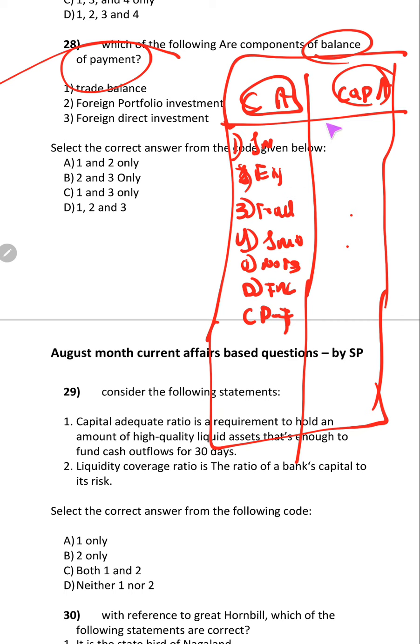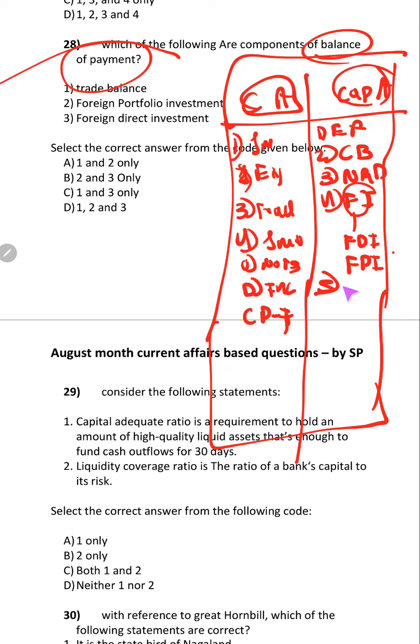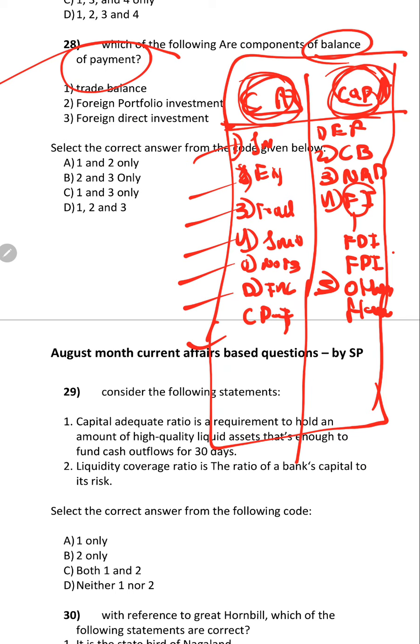What will come under capital account? External assistance, commercial borrowing, non-resident deposits, foreign investments. In this, FDI, FPI will come. So next one is other flows. These are the things you should remember, because UPSC may ask which will come under current account, which will come under capital account. So you should be in a position to easily solve it.